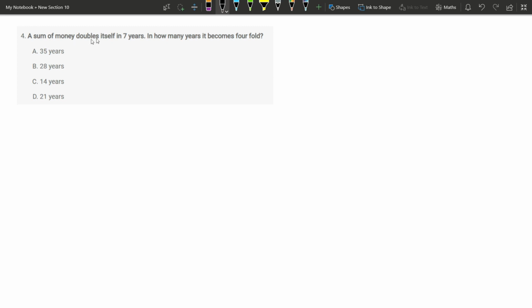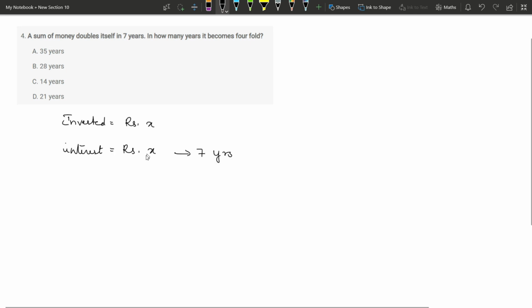A sum of money doubles itself in 7 years means you have invested X rupees, okay, and you have earned interest also X rupees. So when the amount becomes doubled, it means the original amount is X, interest earned is also X rupees, so that it becomes 2X. So if the invested amount is X rupees, to earn an interest that is also equal to the invested amount, it has taken 7 years.